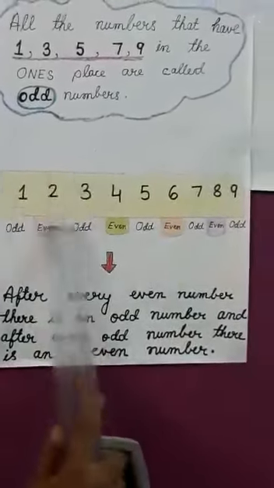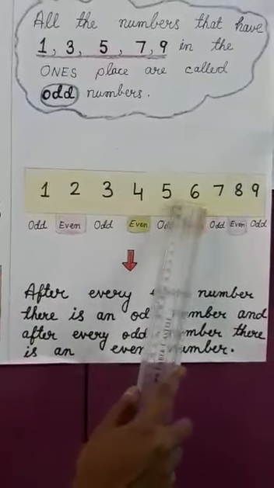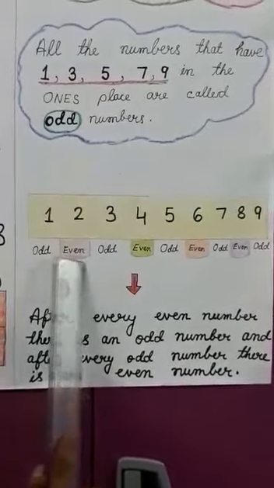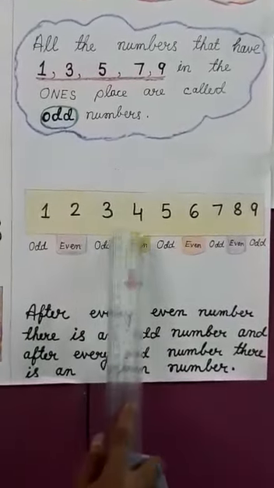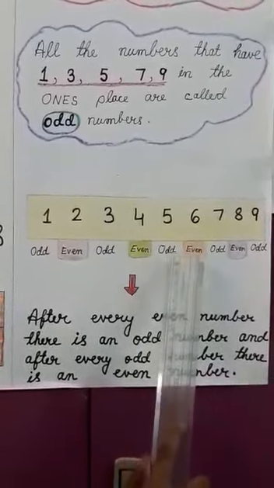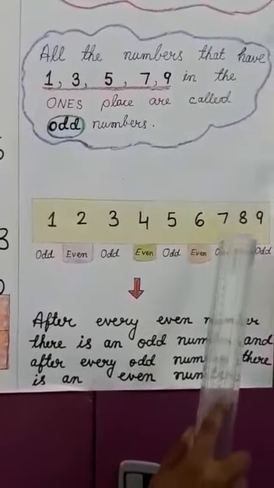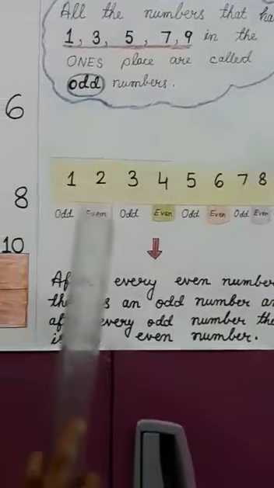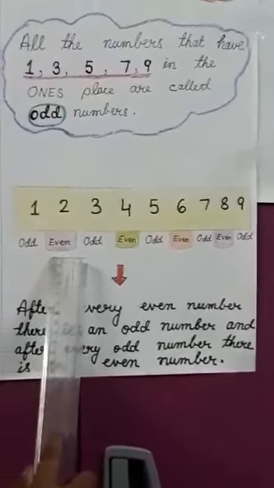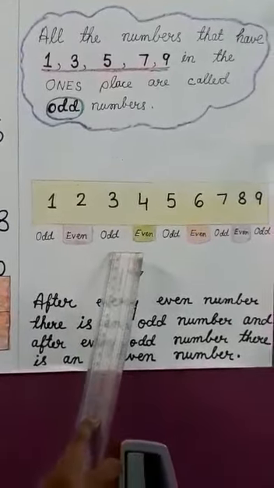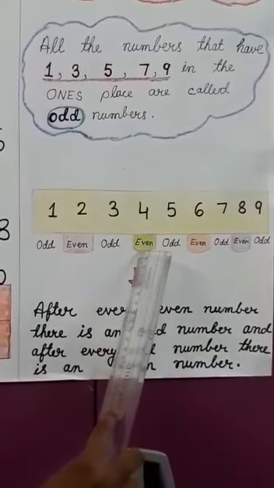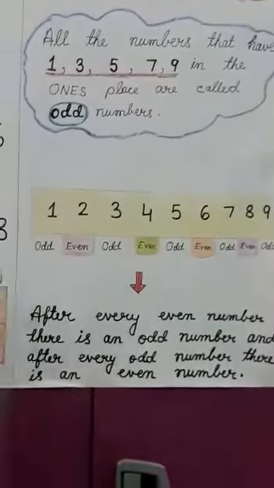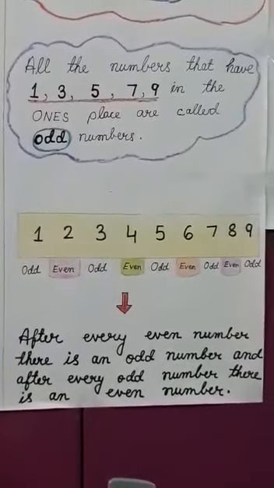See here, 1, 2, 3, 4, 5, 6, 7, 8, 9. 1 odd, 2 even, 3 again odd, 4 again even, 5 again odd, 6 even, 7 odd, 8 even, 9 odd. This rule fits for all the numbers.